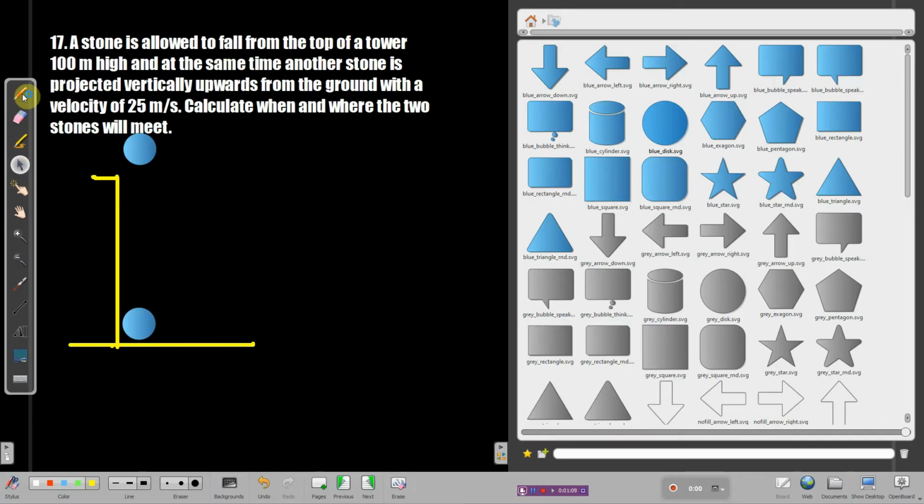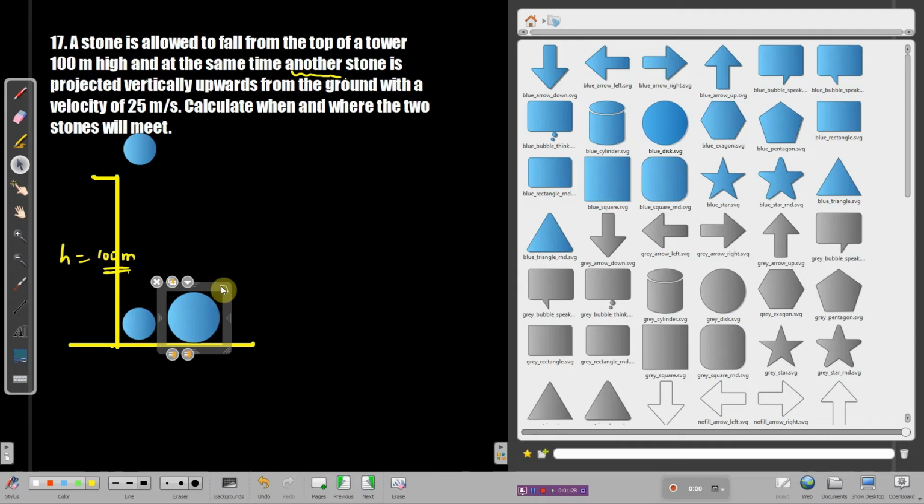So height is equal to 100 meters, remember that. And you have another stone being thrown, projected vertically upwards. That means if the stone is thrown vertically upward, that stone is going to move upward, right?